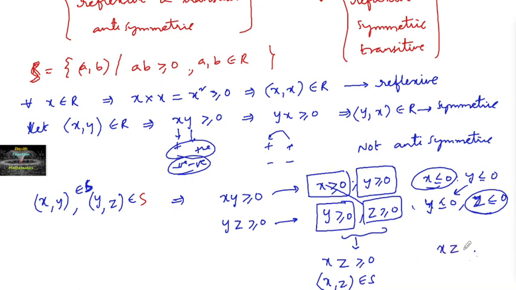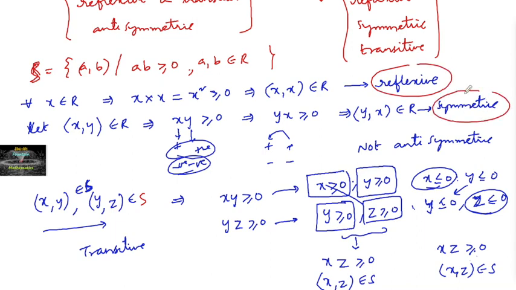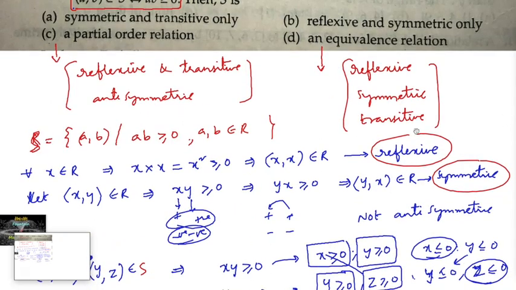So we can write here xz is greater than or equal to 0, which implies that (x, z) belongs to the relation S, and hence we can say this is transitive. So this relation is also transitive, and hence this relation is reflexive, symmetric and transitive, and hence we can say that the given relation is an equivalence relation. We can go with option D, it's an equivalence relation.